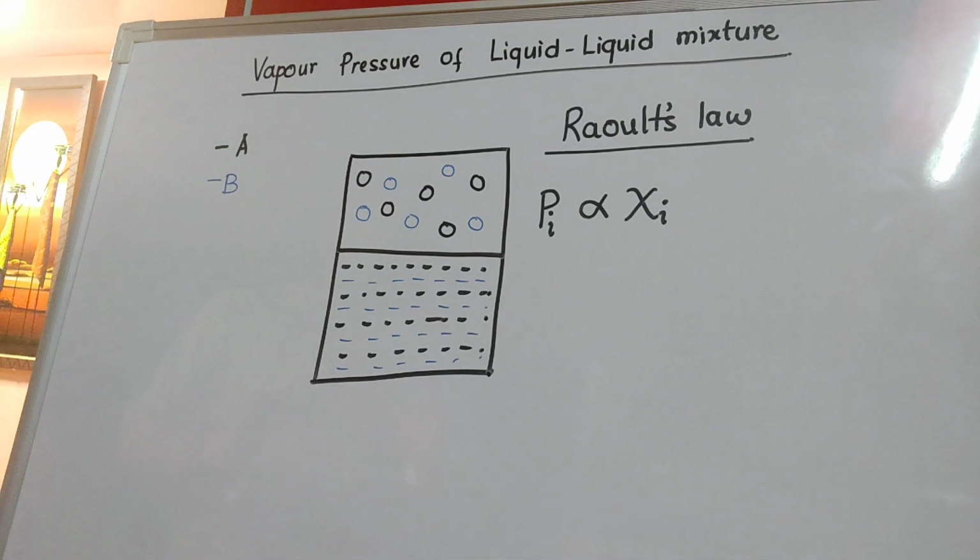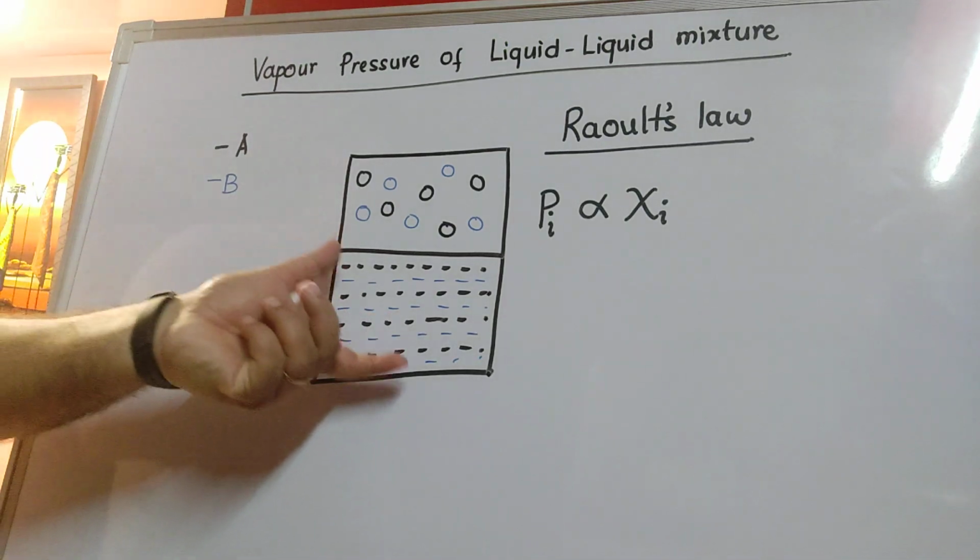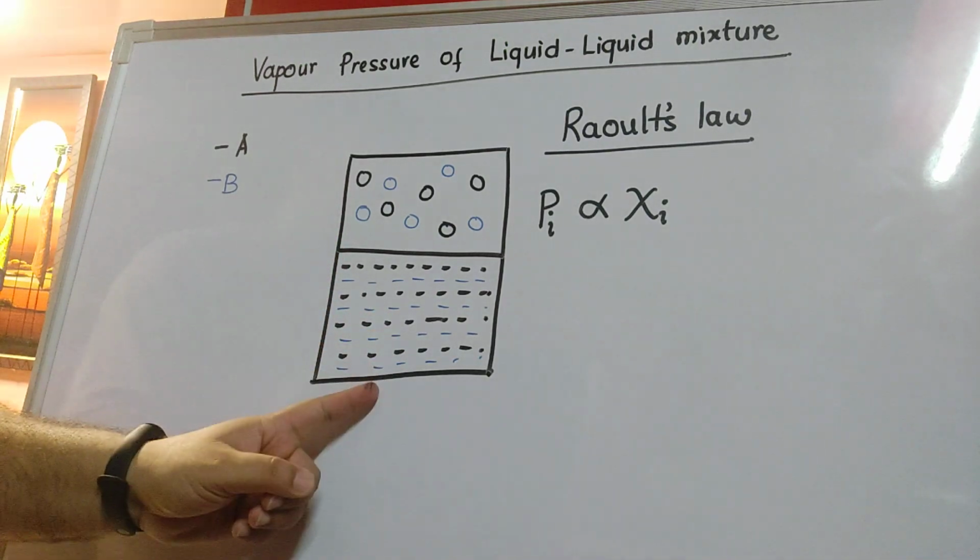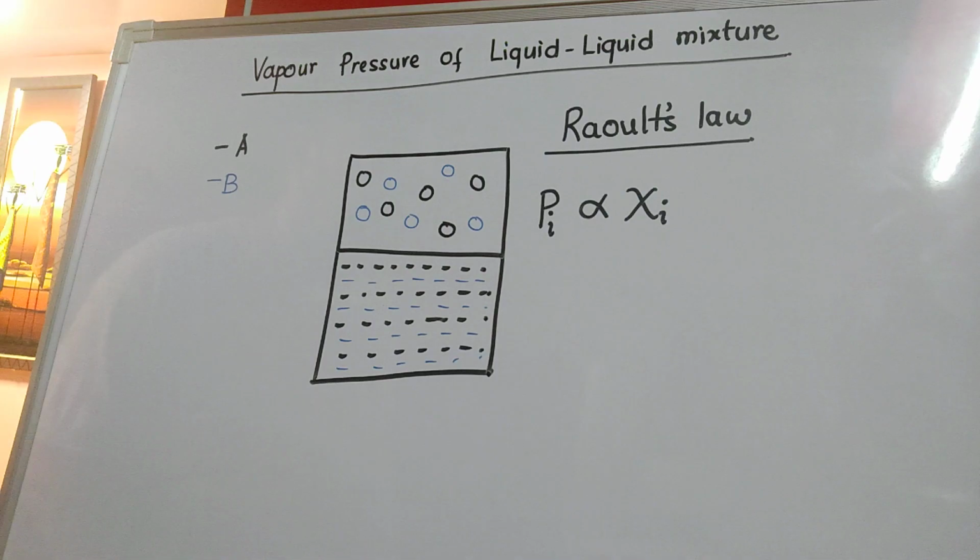So let us try to understand this concept deeply. It says that out of liquid A and B, the one whose amount is more, obviously its mole fraction will be more.